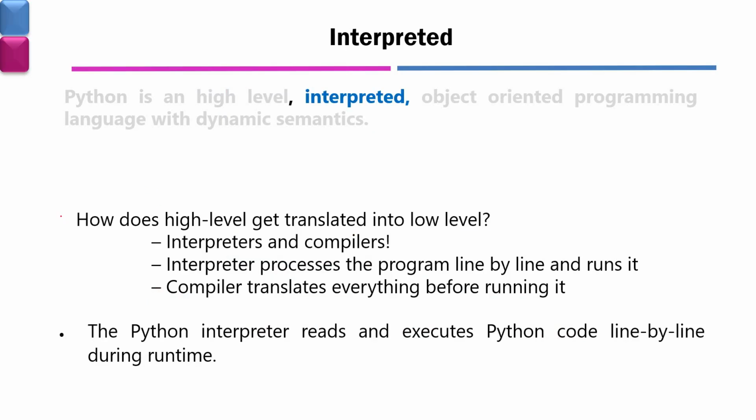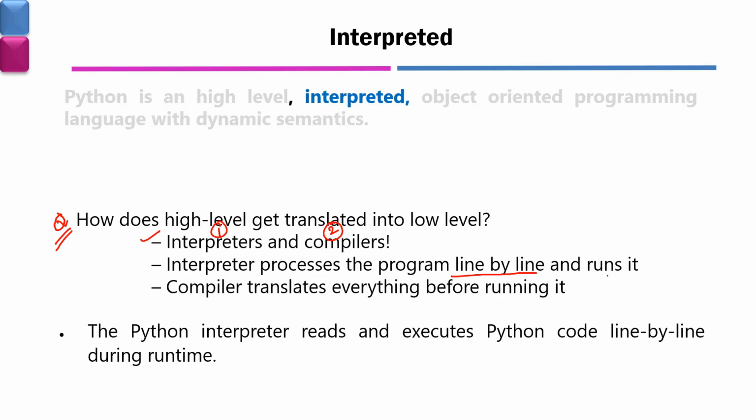Next point is interpreted. Now, how do these high level languages get translated into low level? For that, we have to make use of two different types of software. One is called an interpreter. Another one is called a compiler. Now, an interpreter processes programs line by line. This is very important. That means if you have written any program, then line by line, interpreter processes it, and if there is any error, immediately it points it out and runs it.